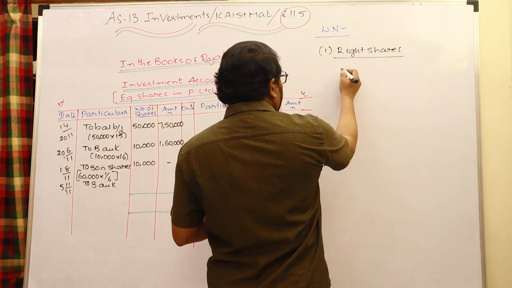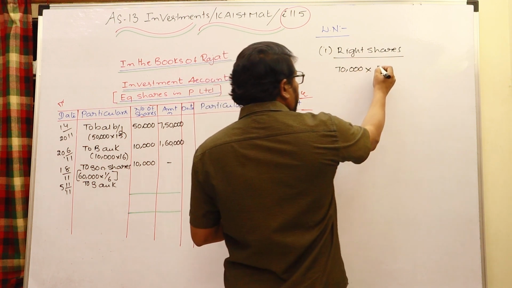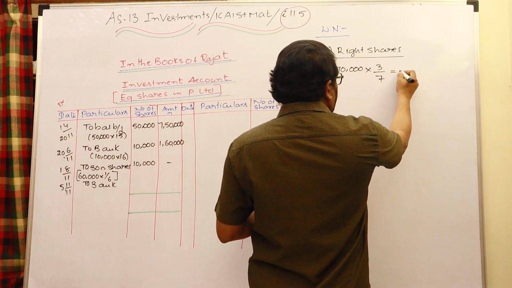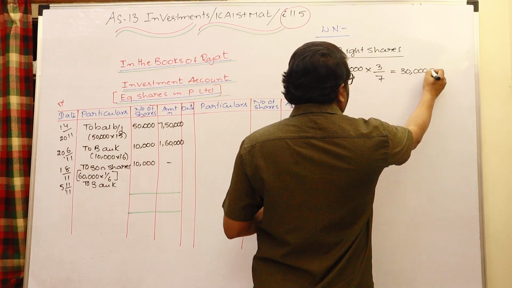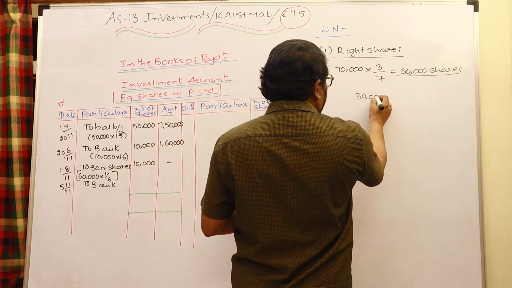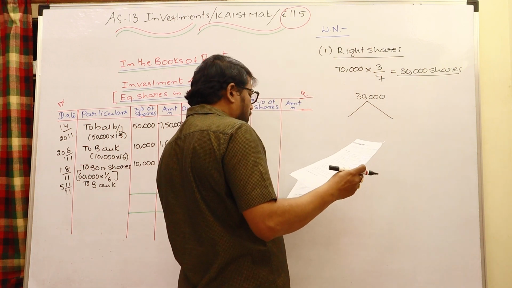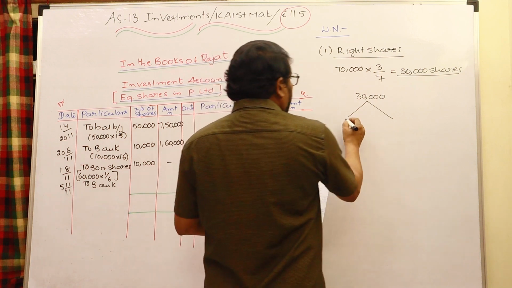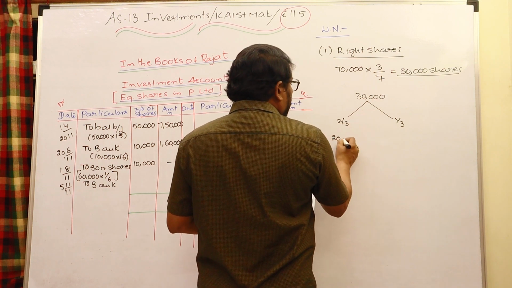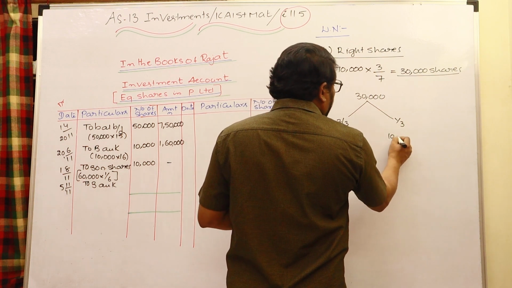See, the total number of shares right now we are having is 70,000 shares. It is given that for every 7 shares, 3 shares are offered, that is 3/7. For every 7, 3 offered, 3/7. So that is 30,000 right shares offered to purchase. Whenever 30,000 shares are offered, you can make them into 2 parts. It is given that 1/3 is sold and 2/3 are purchased. 30,000 into 2/3 is 20,000 shares. 1/3 means 10,000 shares.